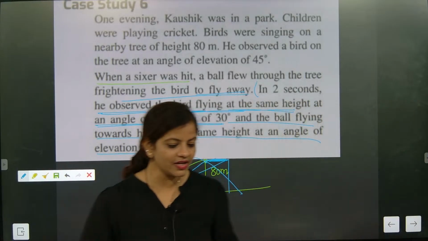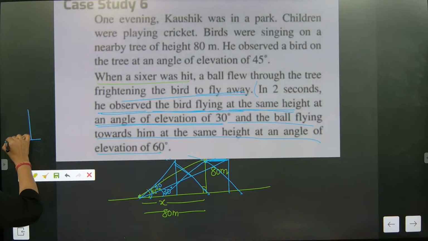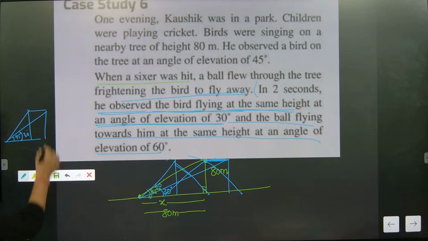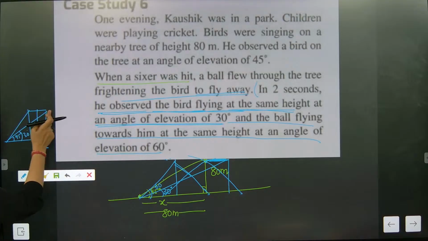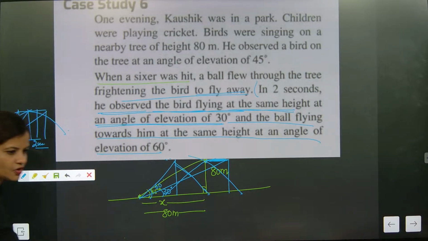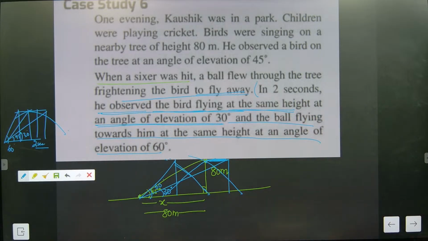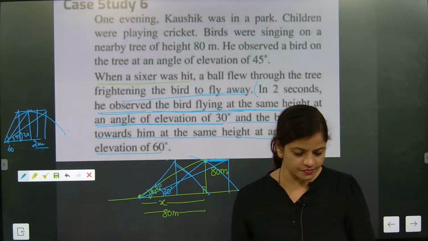That's what we have to do, like that only. See, understand this one. First situation, 45 degree. After 2 seconds, the bird is exactly making 30 degree at the same height. This distance is 2 seconds. Understood? The time taken for the bird to fly away is 2 seconds. After that, the ball is coming towards him, so definitely it will make 60 degree. Now does it make sense? Understood now? So this is exactly the story.